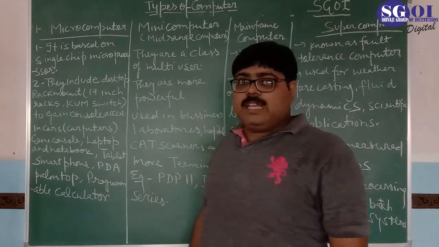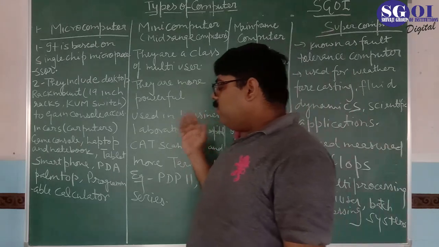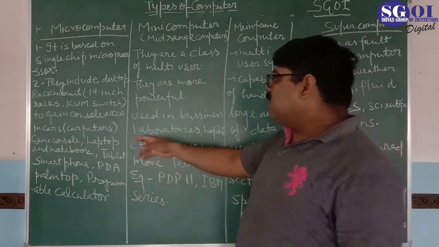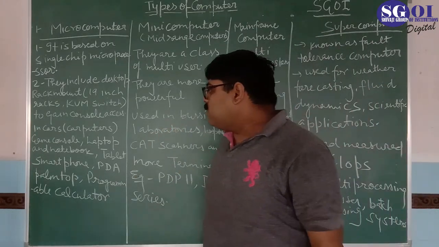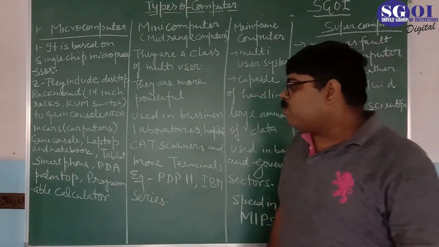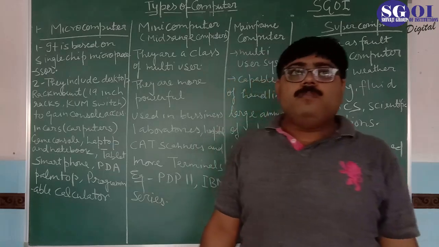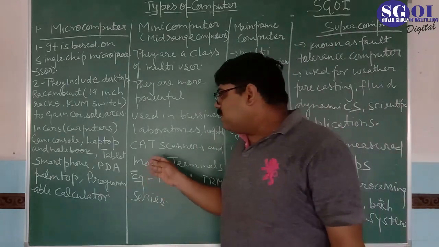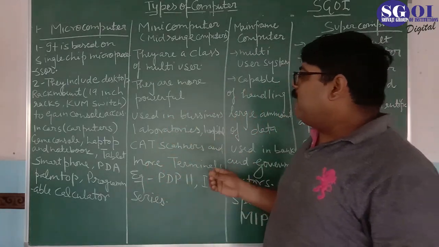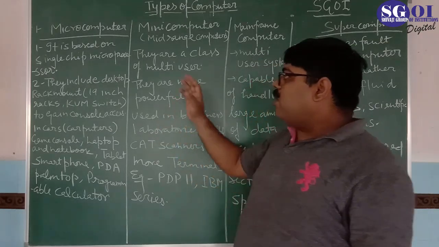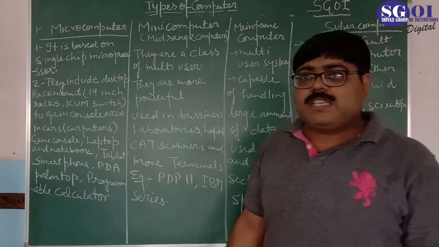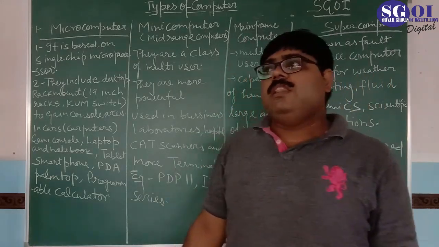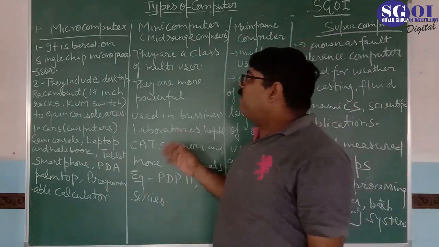And you see that in cars we use computers, that is car computers, and there are game consoles, laptops, notebooks, pocket PCs, smartphones, PDAs, palmtops, all the things which are created based on a single chip, that is microcomputers. They are used in offices, they are used in schools, they are used in every place of life.